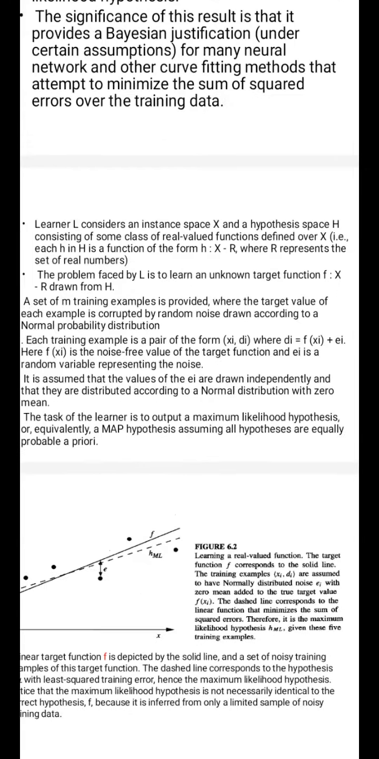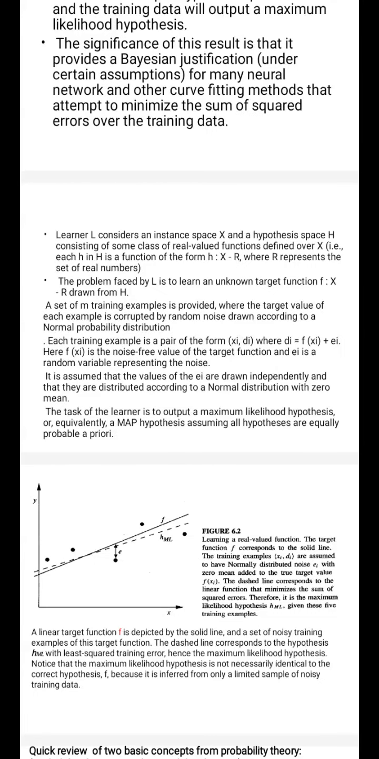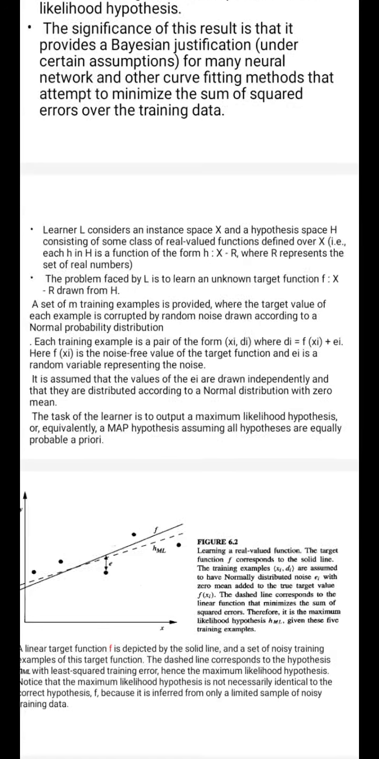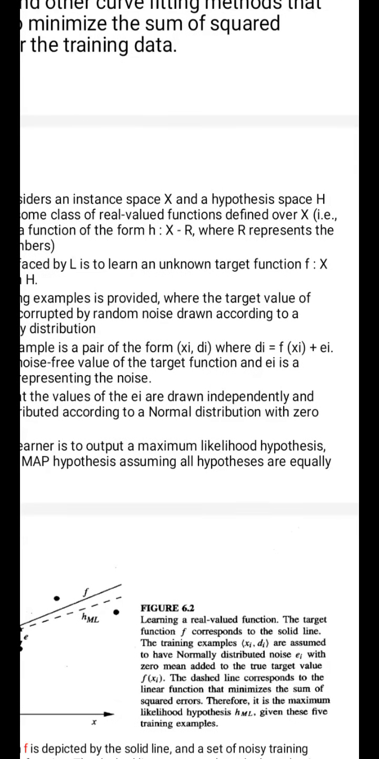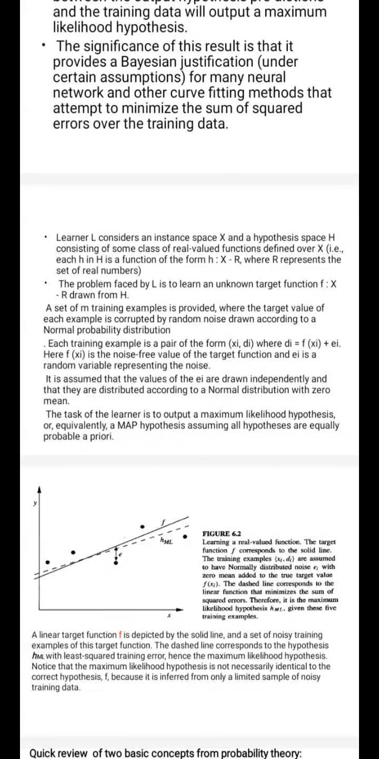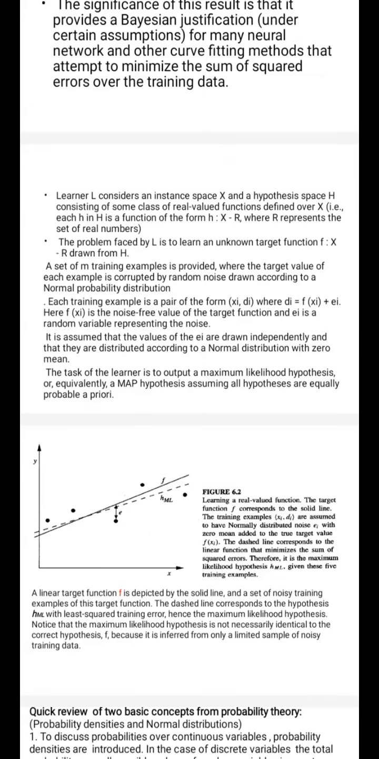Where xi is the sample of my instance space capital X. So di is what I am predicting, and this is obtained by f of xi plus ei, where f is the unknown target function I am finding out from my learning model, and ei is the random noise. As I have told you, this is following the pattern of normal probability distribution.